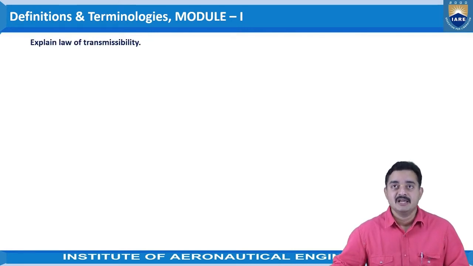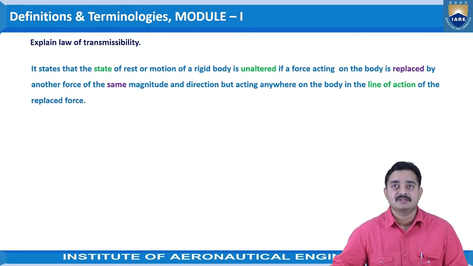Coming to the next one, explain the law of transmissibility. We have seen this law. It states that the state of rest or motion of a rigid body is unaltered if a force acting on the body is replaced by another force of the same magnitude and direction, but acting anywhere on the body in the line of action of the replaced force.